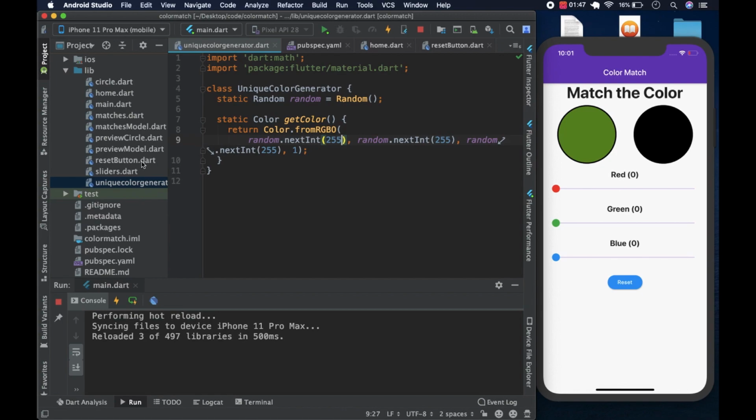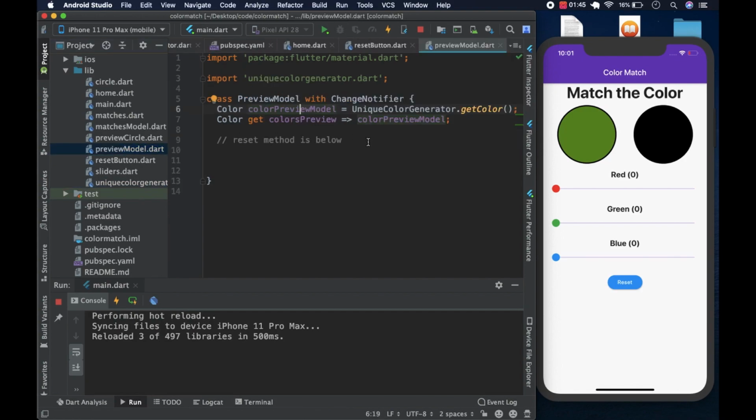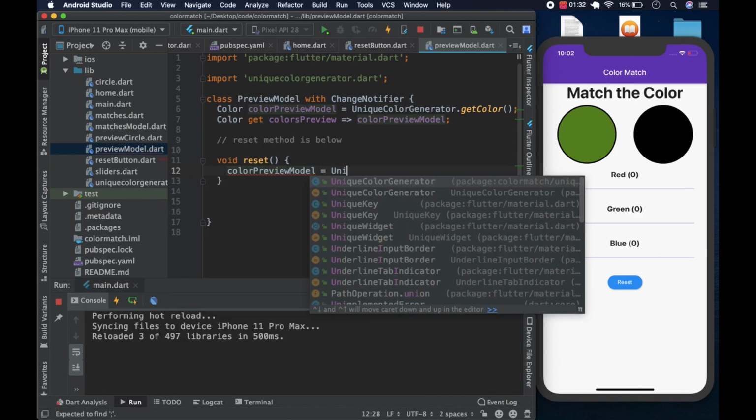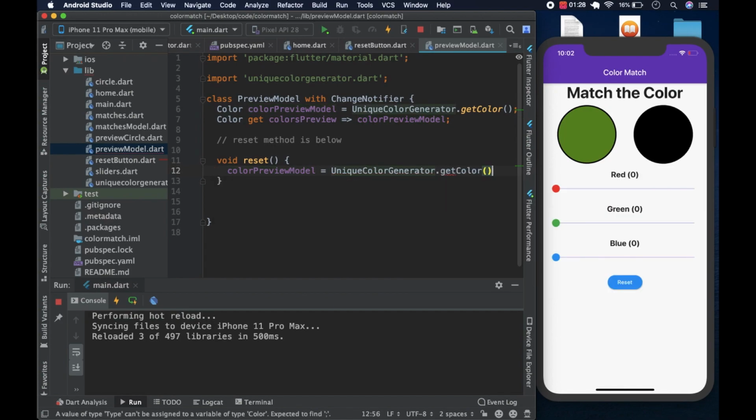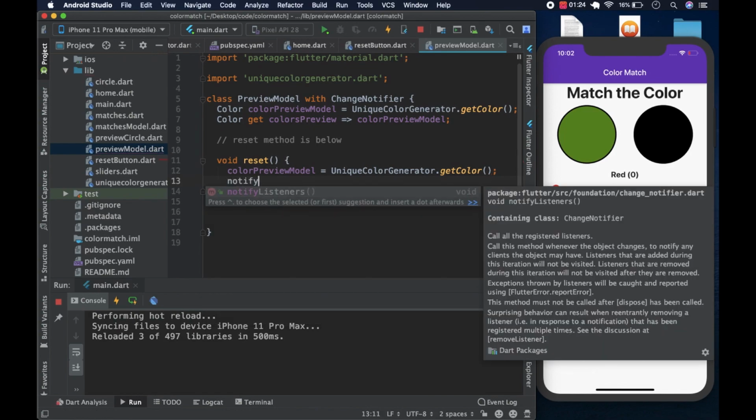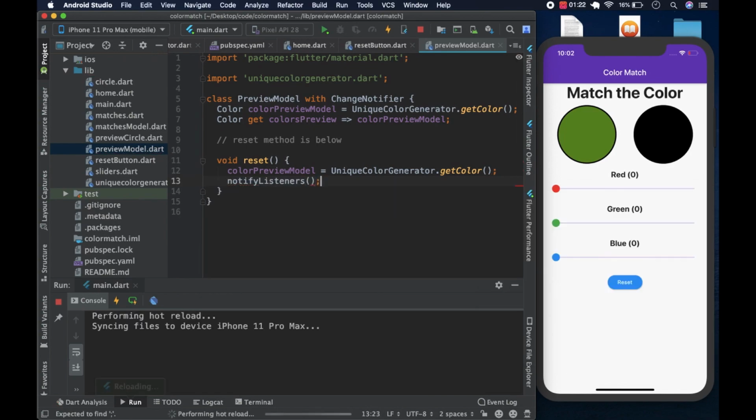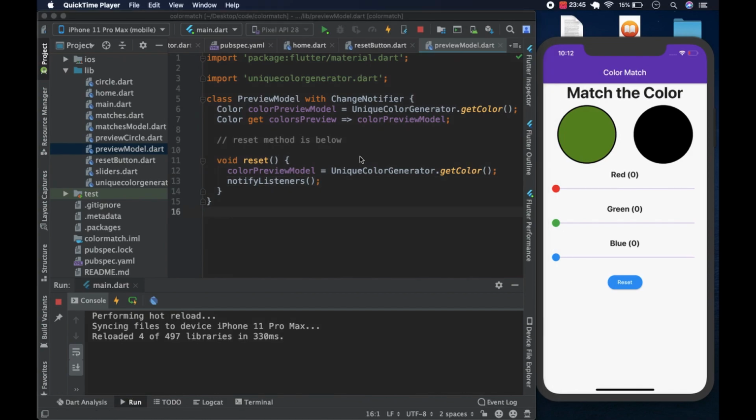Just do it again and you would get a new color. So we come here and we would say void reset, like so. And here we're going to call color preview model, and we call the unique color generator dot get color, like so. And then we're going to notify listeners of the change so they can be a rebuild. So that method has been, we've created the reset method.